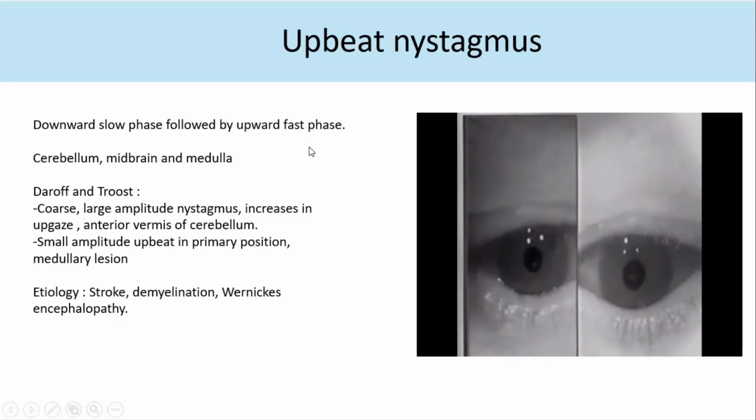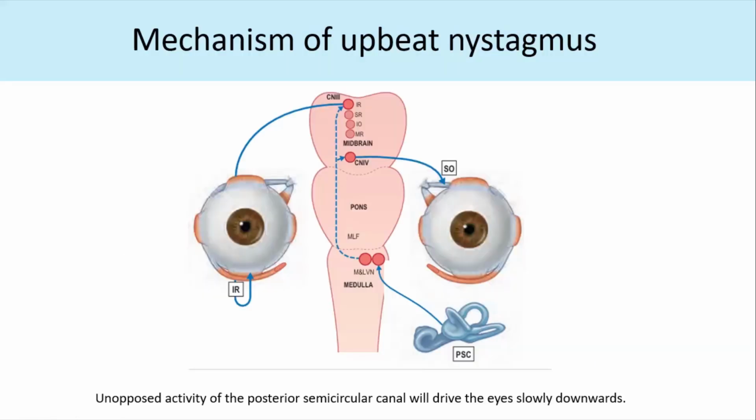So the mechanism of upbeat nystagmus is the overactivity of the posterior semicircular canal, which causes activation of the inferior rectus and superior oblique, and the eyes will go down, and then you have the corrective saccades up.